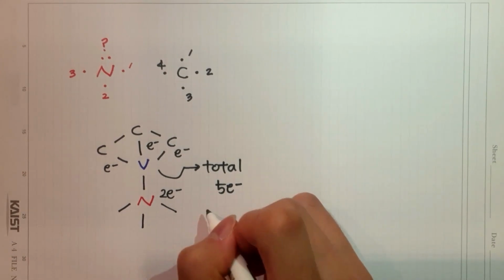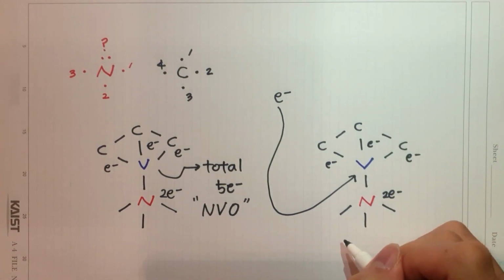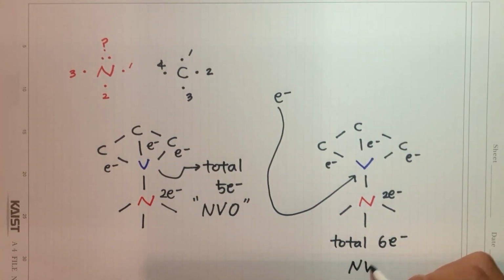In this case, we call this vacancy NV0, and if there is one more electron which came from another atom, it becomes NV-.